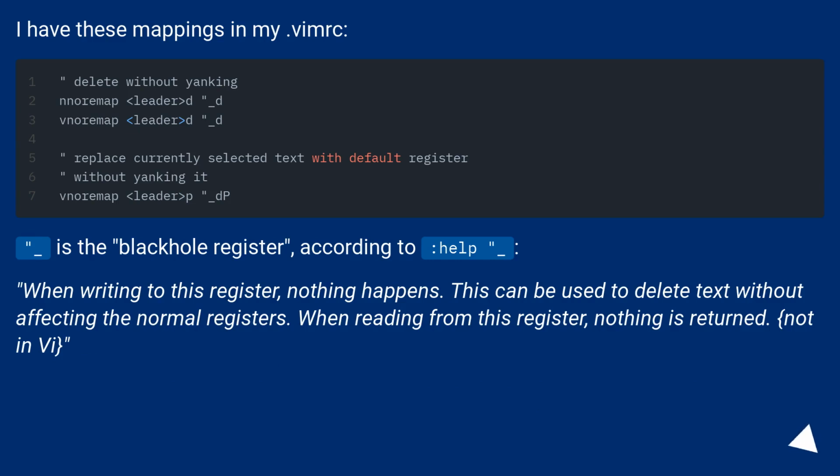Underscore is the black hole register, according to :help underscore. When writing to this register, nothing happens. This can be used to delete text without affecting the normal registers. When reading from this register, nothing is returned. Not in vi.